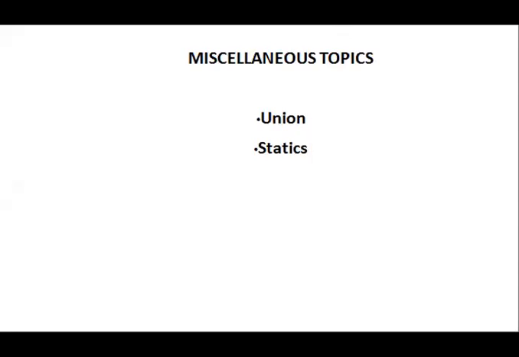The next topic is miscellaneous topics. Under this miscellaneous topic, there are two things, union and static. A union is a structure that reserves storage for the largest of its data members, so that only one of its data members can be stored at any time.